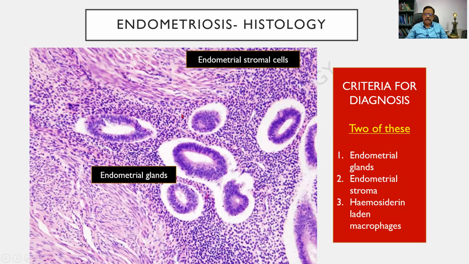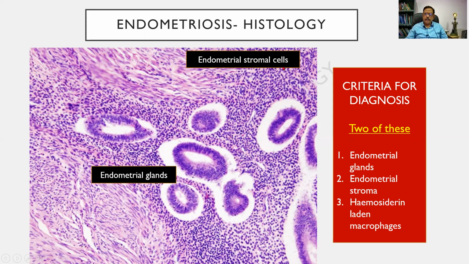The slide, it is not extremely important for the undergraduates, but from the exam point of view, you will have to write this. When do you diagnose a case as endometriosis? Here I am seeing the endometrial glands. The round ones are the endometrial glands, and the dark blue lymphocyte-like area is the endometrial stroma, endometrial stromal cells.